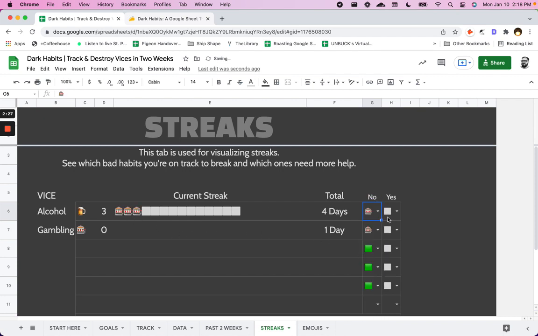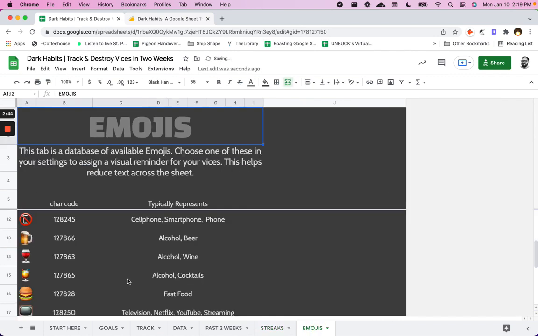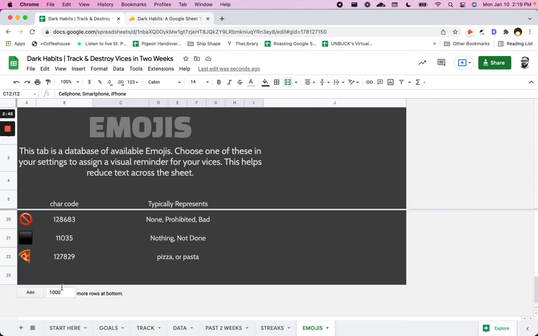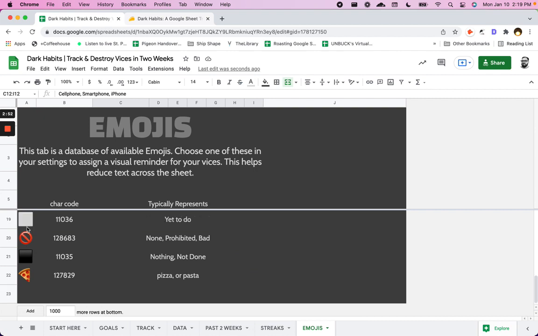I can change this to slots, but it is alcohol, so I will change it back to a beer. Maybe your choice of alcohol is different, so you can change it to a wine glass, and you can see that I have not drunk wine for 3 days, or I have not drunk beer for 3 days. Maybe cocktails is your thing. You have a whole set of emojis here that I've given some keywords, and also some general ones like black or no if you want something more general.